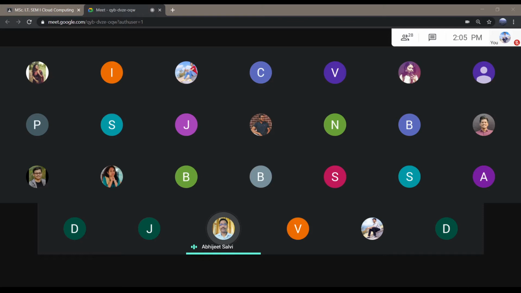So what we'll do today, we'll go side by side, hands on. So at the same time, you all will follow the instruction and do it from your side. That way we'll try to implement this.